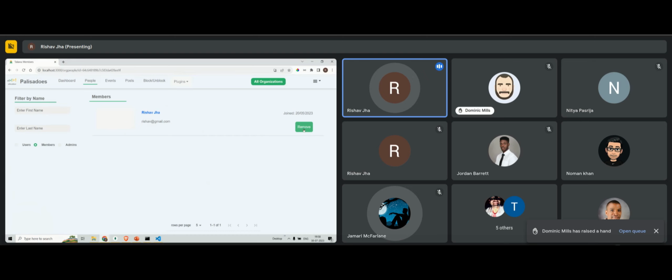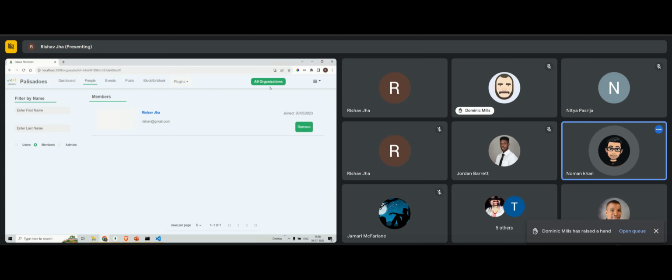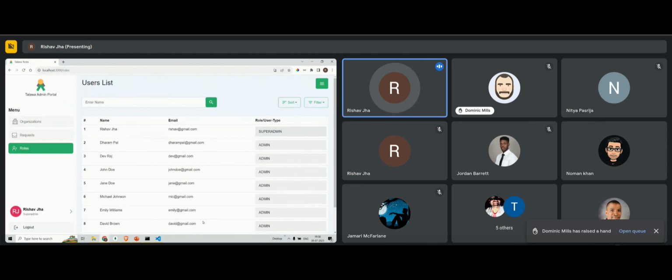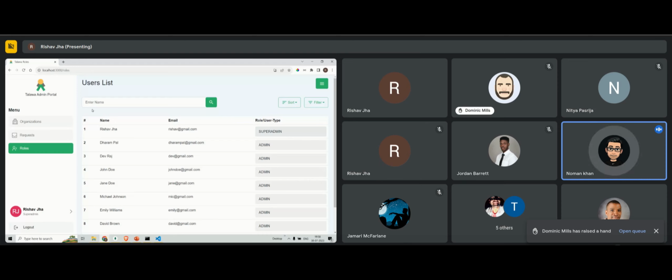But all the users in the database are being shown to the super admin, right? Yeah, all the users over here are shown. But then who is the super admin? I'm the super admin, but in the production app, who will be the super admin? The org admin.